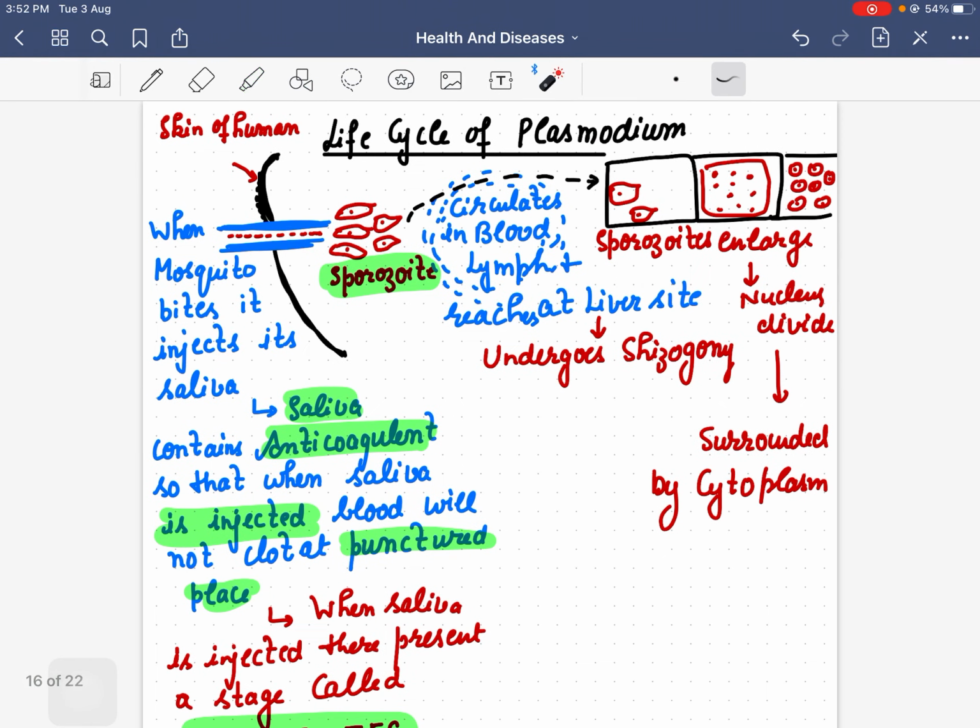These sporozoites circulate in the blood and lymph and reach the liver site. So this is the liver cells.